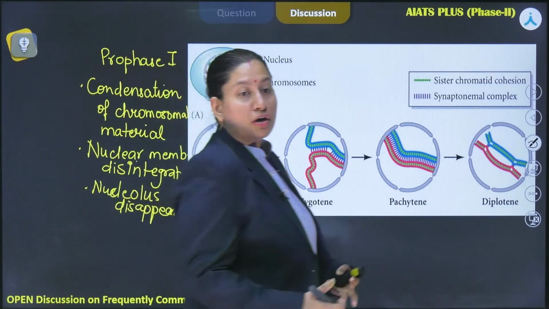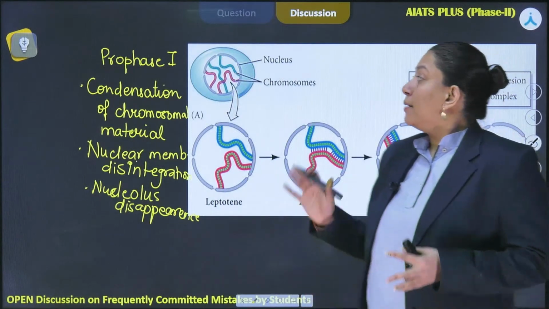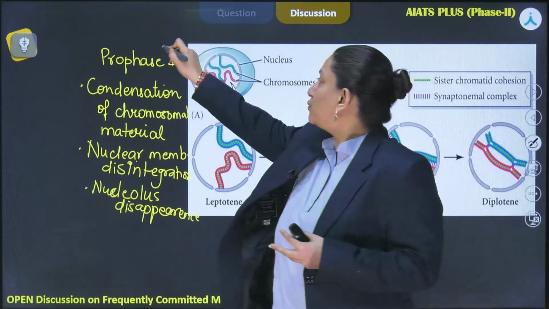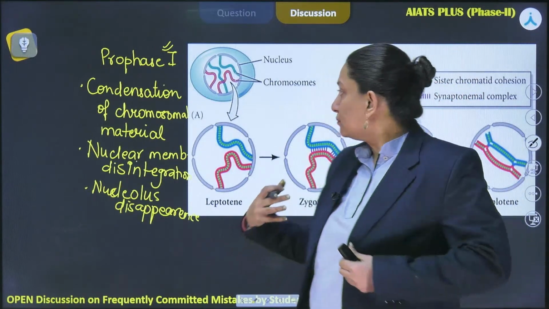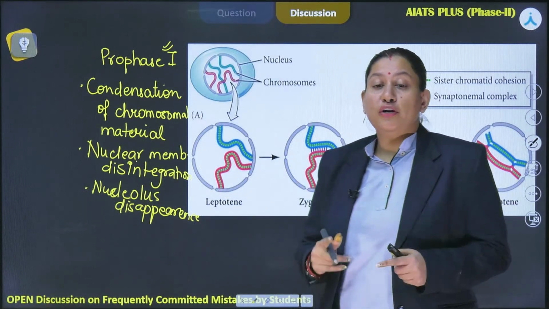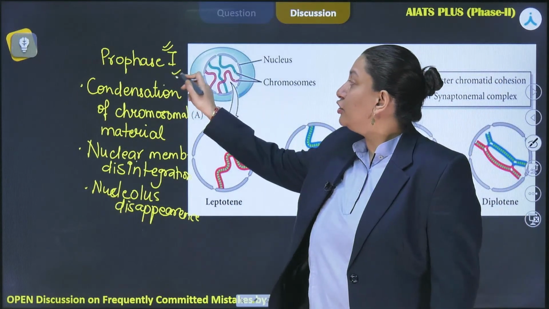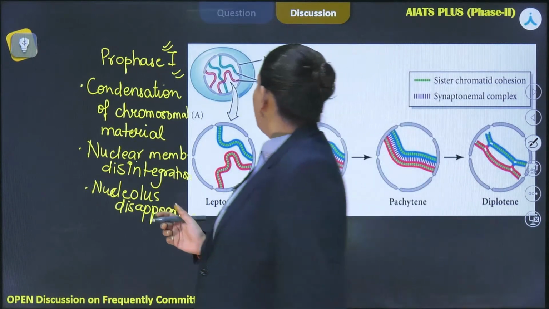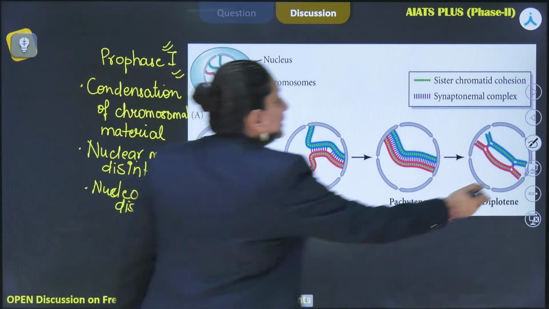If we talk about the animal cell, then aster formation also takes place. But then how is it different? How exactly is Prophase I said to be the longest phase in meiosis, and also different from Prophase II and the mitotic prophase? For that, we are going to see the unique events of Prophase I. When we talk about the very first stage of Prophase I, that is leptotene.